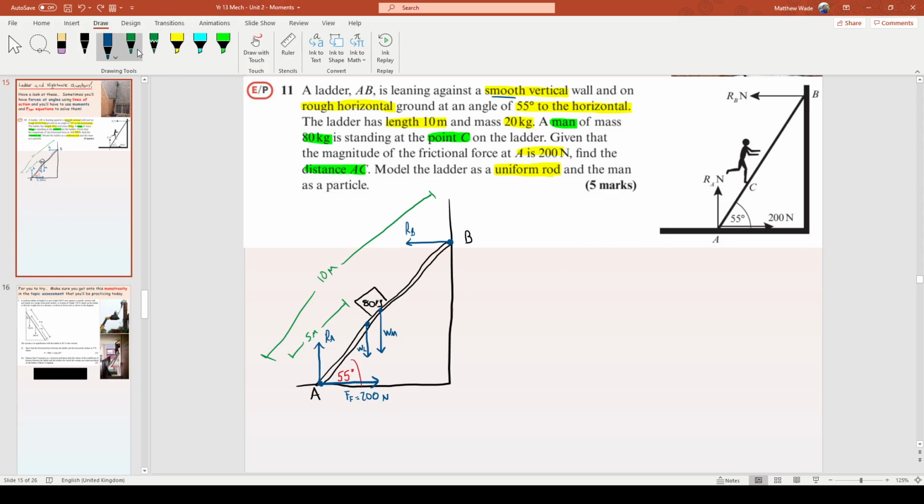Cool. What are we actually trying to figure out? Well, it says the man's at C, and it wants to know the distance to the man. So actually, we're after this, x. We want this distance that goes from there all the way back to A. That's what we're after, because it says the distance AC, and it says that the man is at C. Cool? So the distance AC is that.